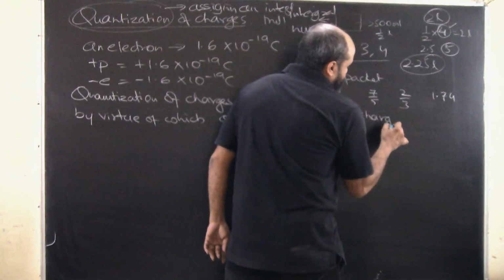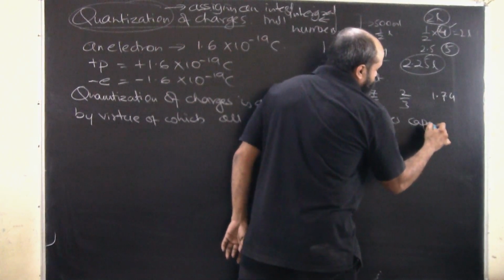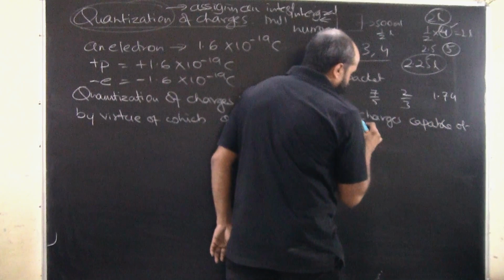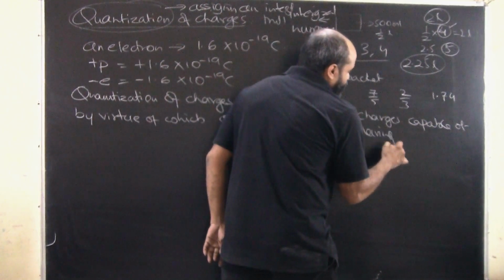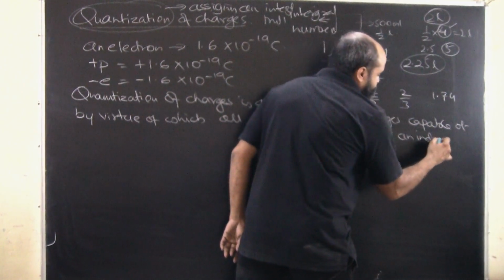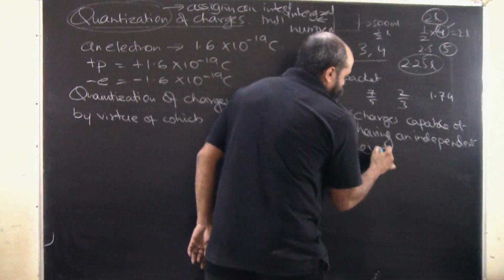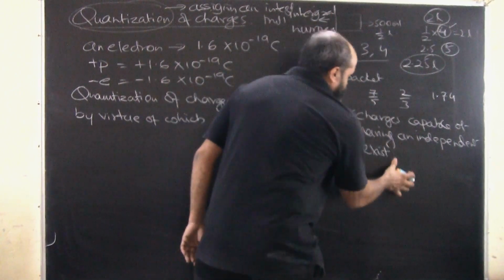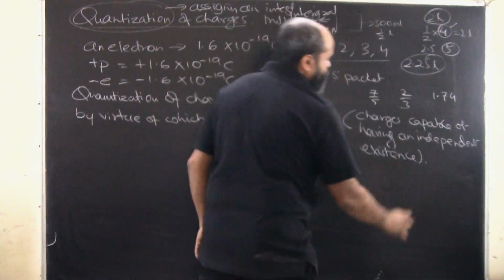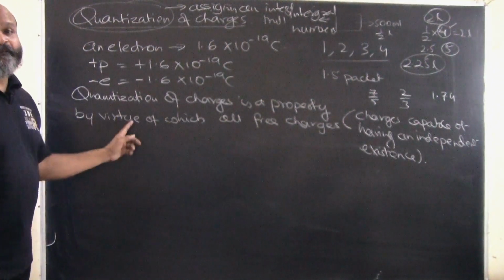Charges capable of having an independent existence. They basically have an independent existence. So all free charges which are capable of having a free and independent existence.